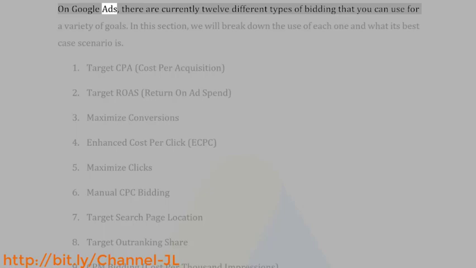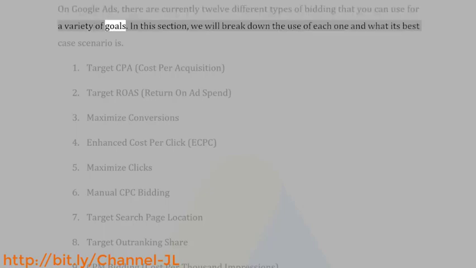On Google Ads, there are currently 12 different types of bidding that you can use for a variety of goals. In this section, we will break down the use of each one and what its best case scenario is.